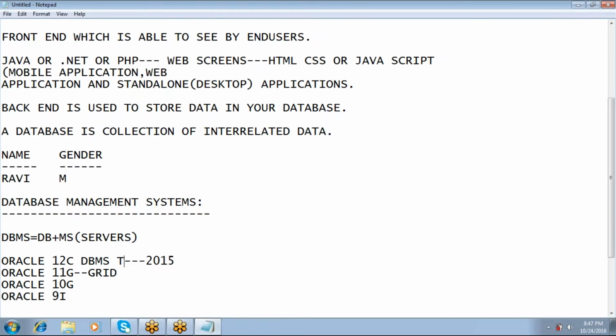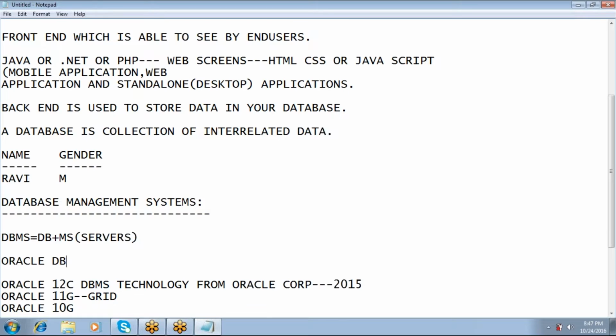DBMS technology from Oracle Corporation.